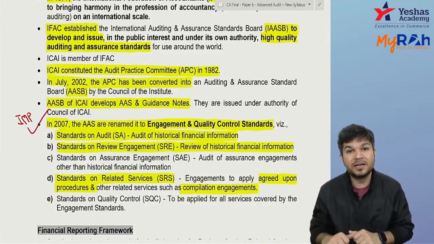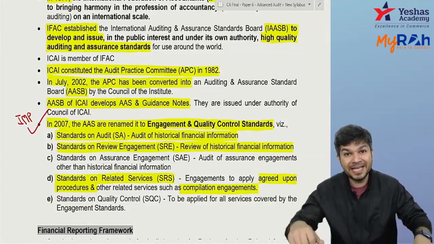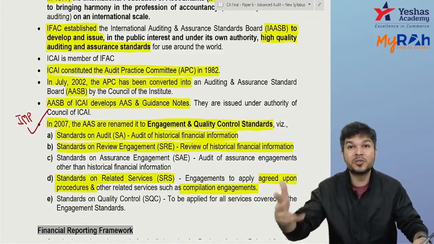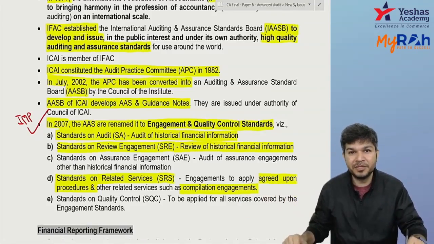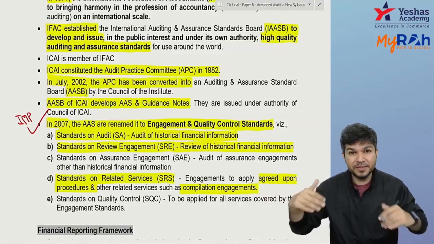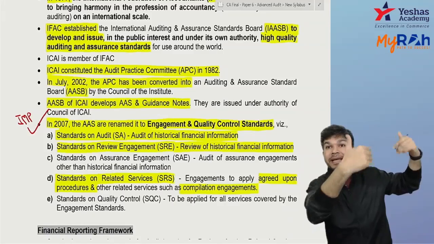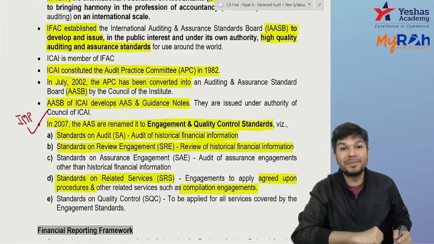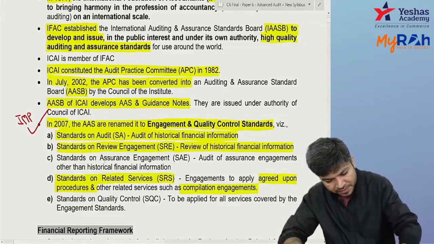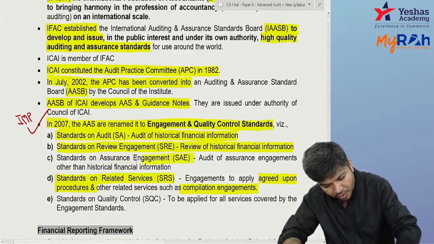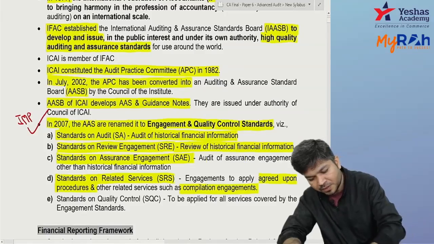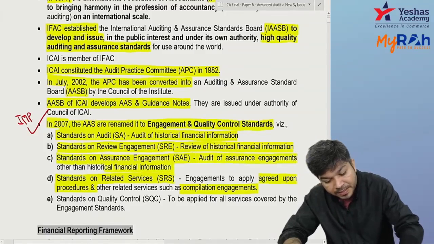Yes, that's called standards on assurance engagements, SAE. But can I say it's other than historical? It's not historical financial information, on which we are certifying. We are certifying on prospective financial information. So this is SAE, standard on assurance engagements. It's for assurance engagements other than audit or review of historical financial information.